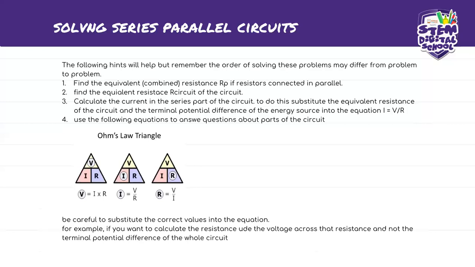The second circuit will be the one with the RP plus the individual series R's that you have calculated. After that, you can reduce it into one branch and you have one equivalent resistance. So you only have one block that shows resistance, then you're going to have your source, and then you're going to have your connection. Okay, so here's the following equation to answer questions about parts of the circuit.